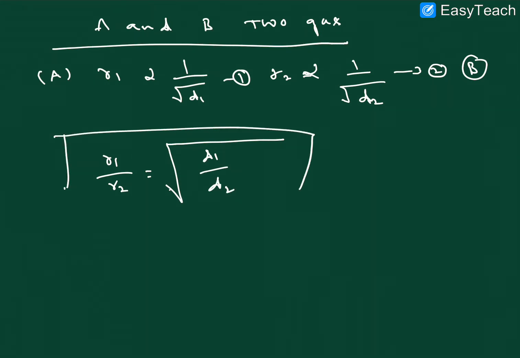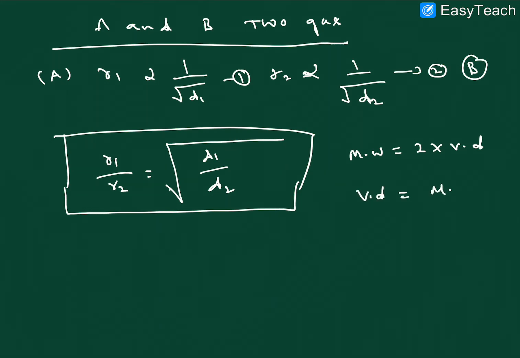So this is one of the relations between rate of diffusion and density of the gases. I hope it's clear. Next, one more relation here. Molecular weight is equal to 2 into vapor density, Vd, right? We need the vapor density. That means the vapor density is equal to molecular weight by 2.